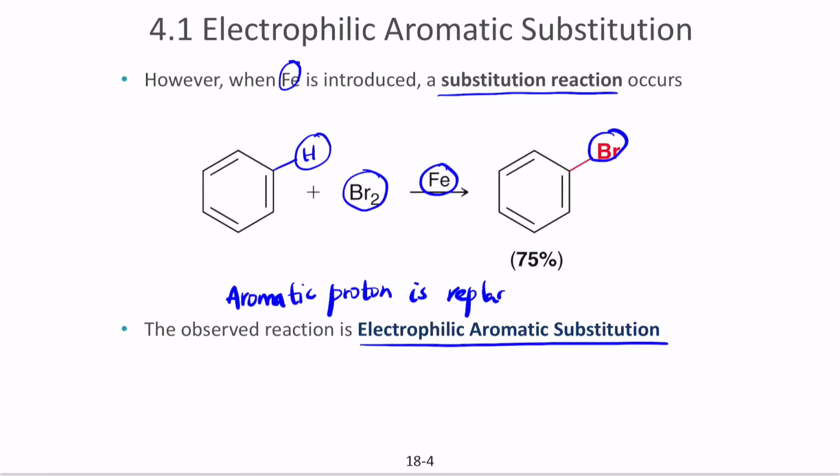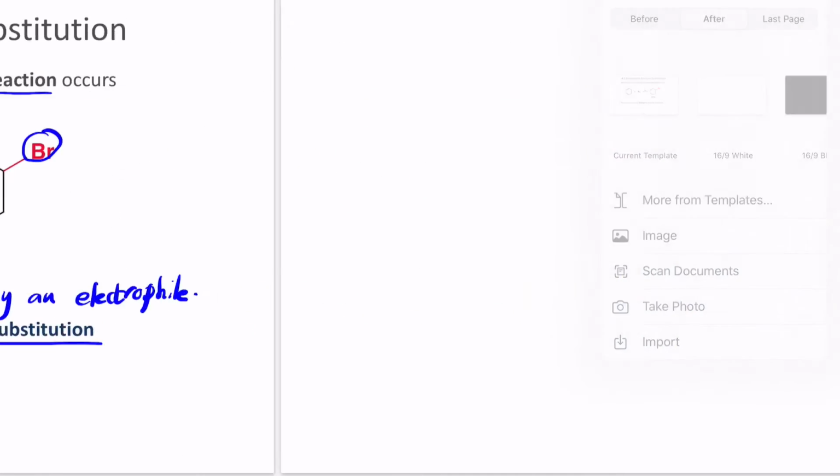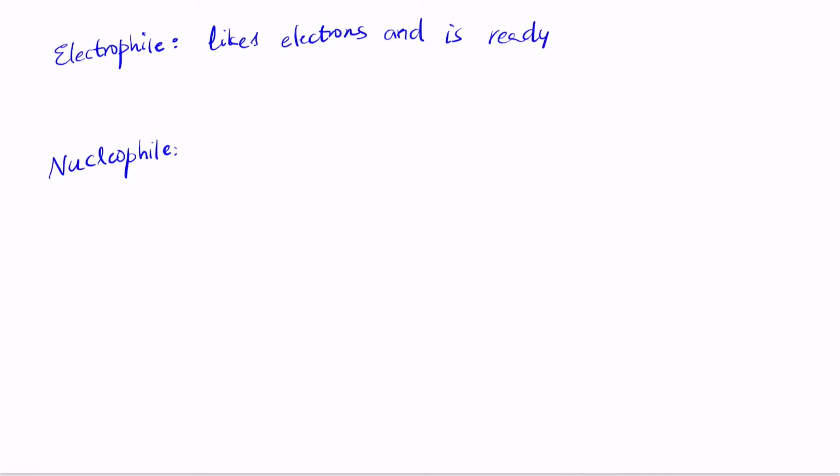is replaced by an electrophile. If you remember, before we discussed the topic of two compounds, an electrophile and a nucleophile. An electrophile is a compound that likes electrons and is ready to accept an electron pair. A nucleophile is a compound which likes to donate an electron pair.